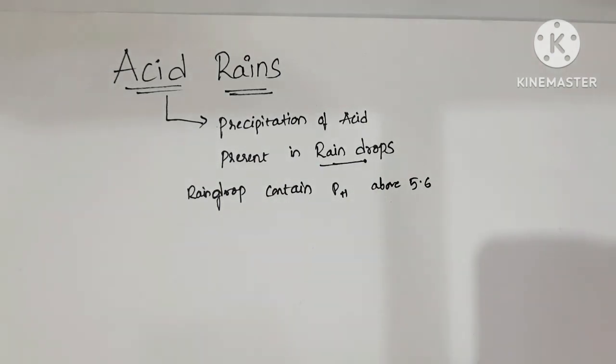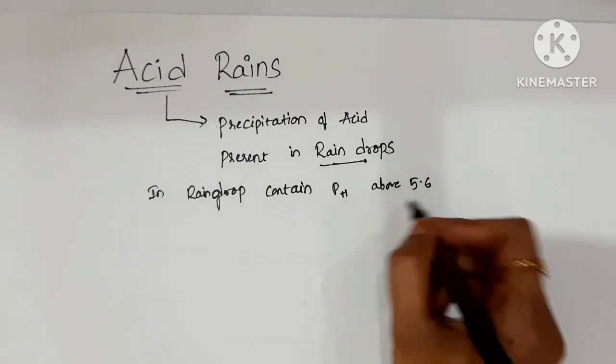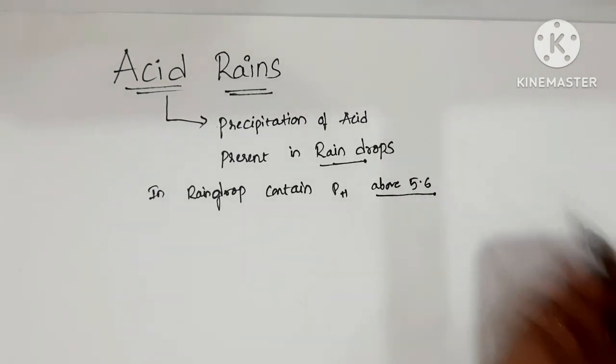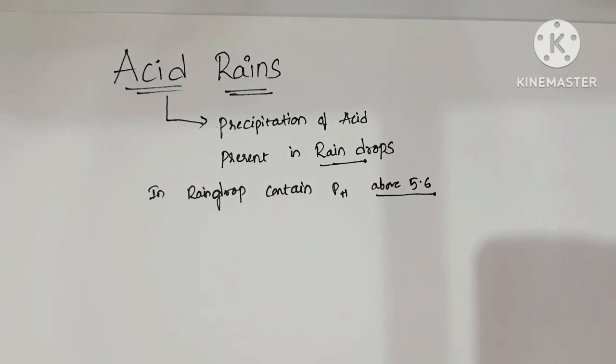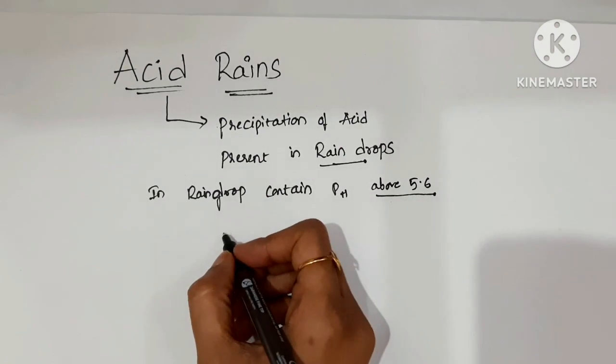In rainy seasons, the water drop contains a pH level above 5.6. All of you know that.